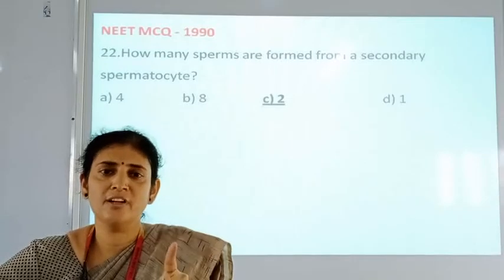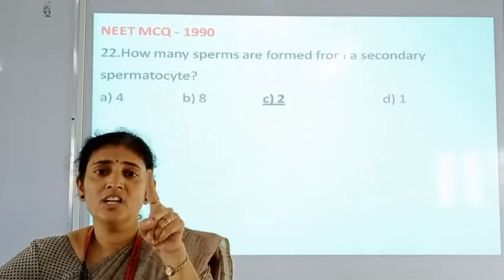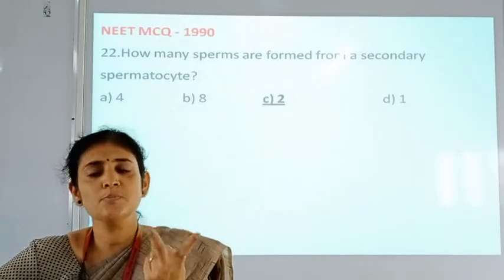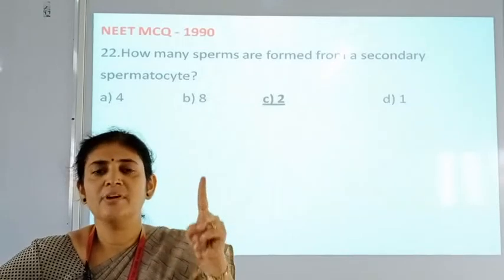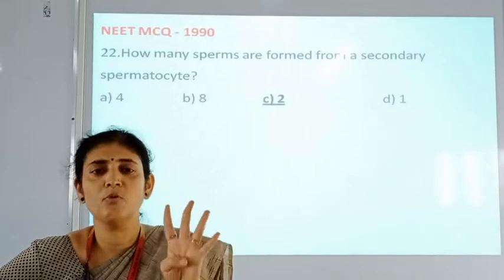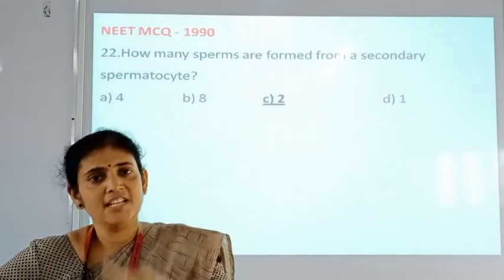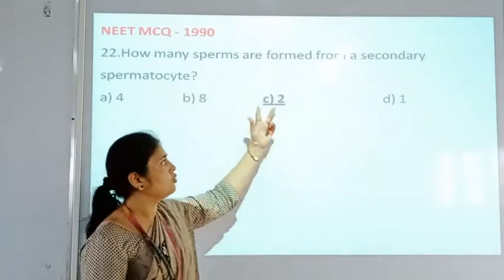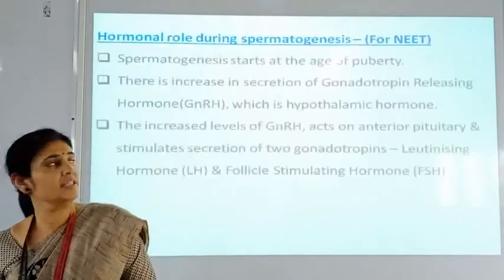From one primary spermatocyte, 2 secondary spermatocytes are formed, and from one secondary spermatocyte, 2 sperms are formed. So in total, from a single primary spermatocyte, 4 spermatids or 4 sperms are formed, but from a single secondary spermatocyte only 2 sperms are formed. That you have to remember for these NEET questions.